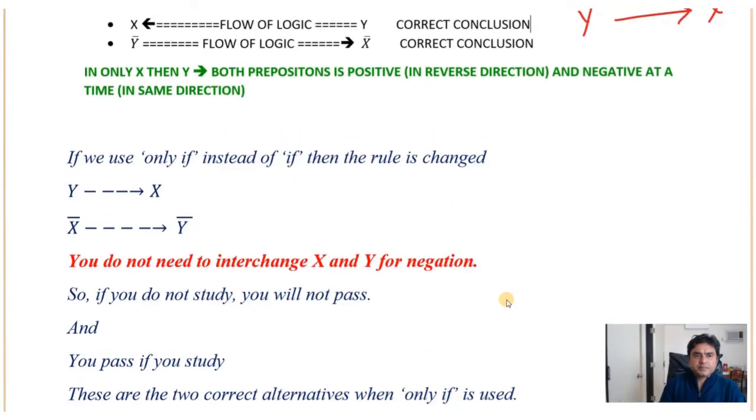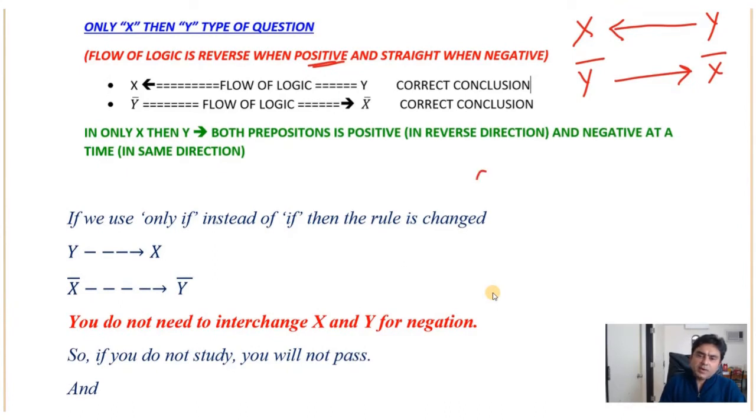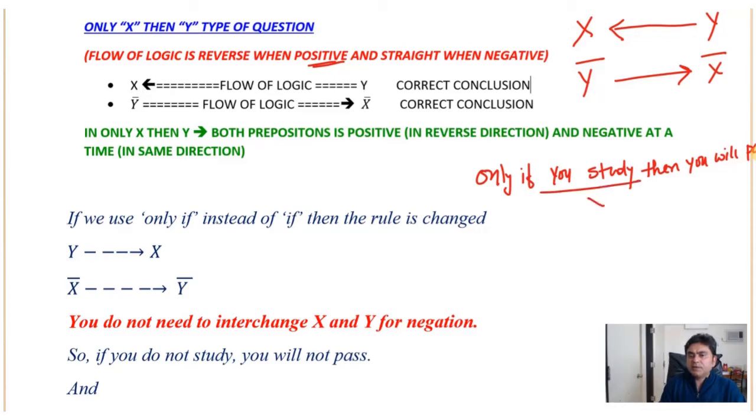Only if you study, then you will pass. If it is written like that, then what is this? "Only if you study" is X and "you will pass" is Y. So when it is positive, then you have to reverse the sentences. So you will pass only when you study. So this is correct.